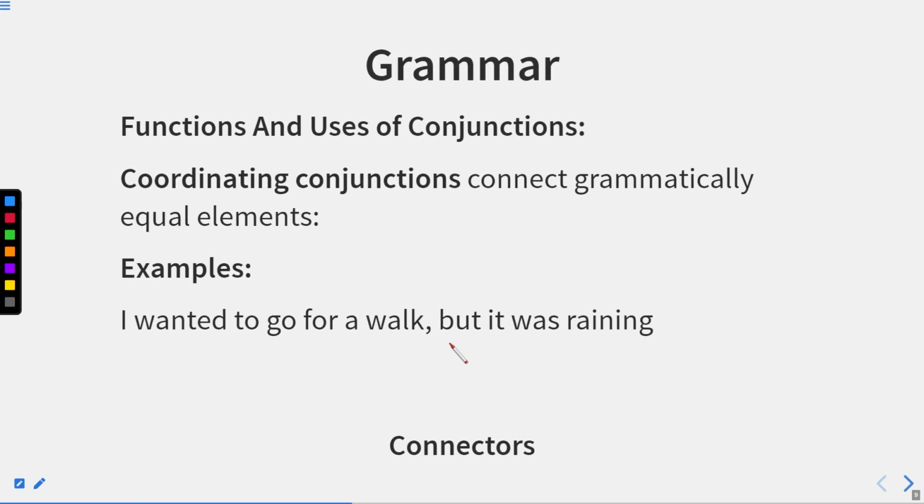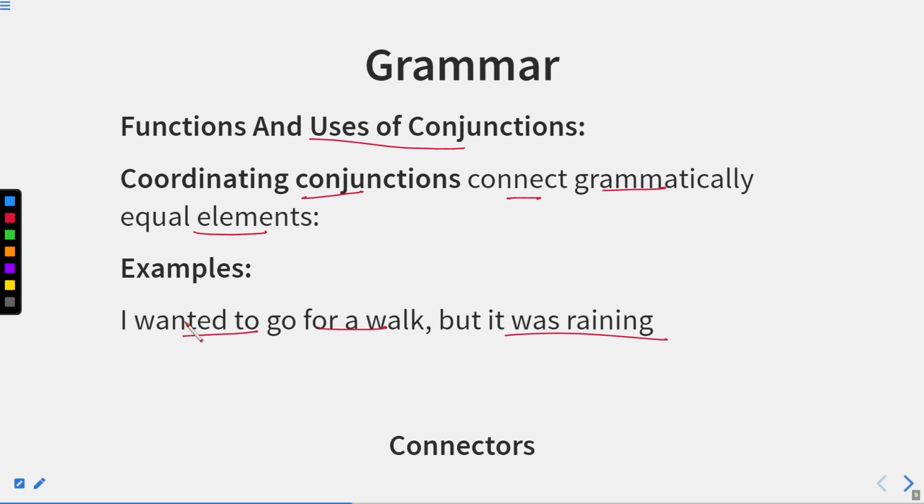Functions and uses of conjunctions. So what are the functions and uses of conjunctions? Let us discuss over here. Coordinating conjunctions connect grammatically equal elements. So whenever the sentences are equal according to grammar, or of equal rank, coordinating conjunctions join those sentences together. For example, I wanted to go for a walk, but it was raining.